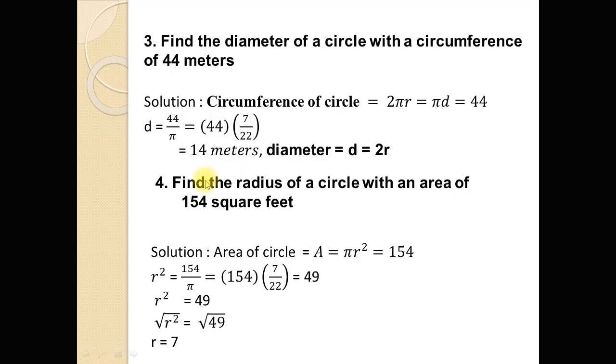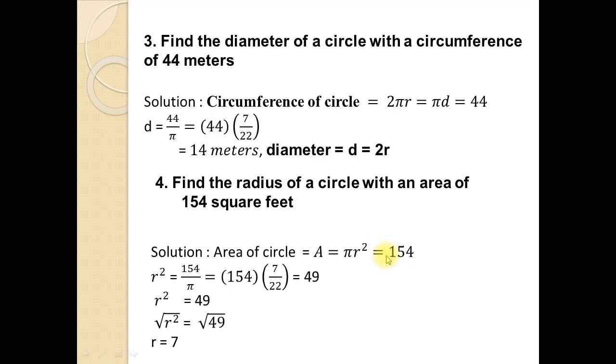Now another question, how to find the radius of a circle when the area of the circle is 154 square feet. So using the formula for the area of a circle, where A represents the area of the circle, and area is given by the formula pi r square, and in the question it is given that the area is equal to 154 square feet.